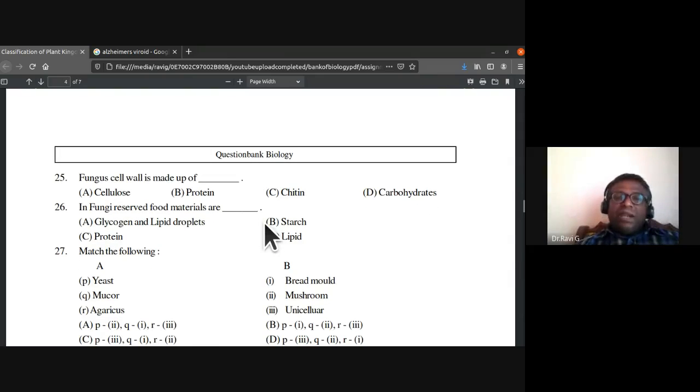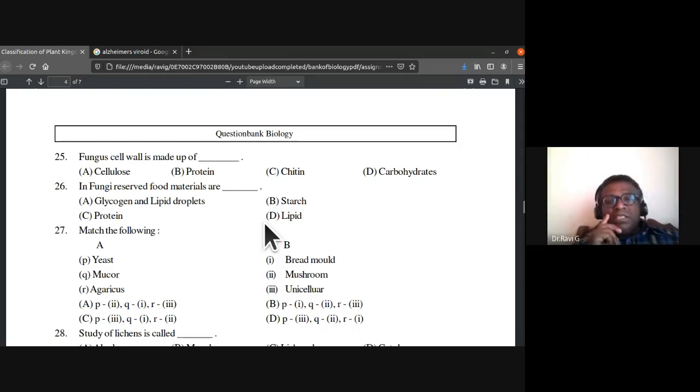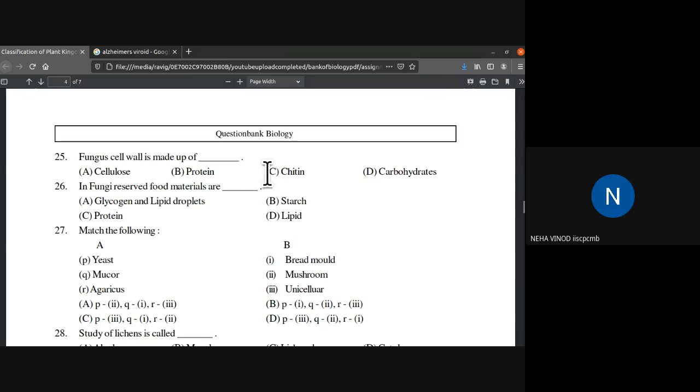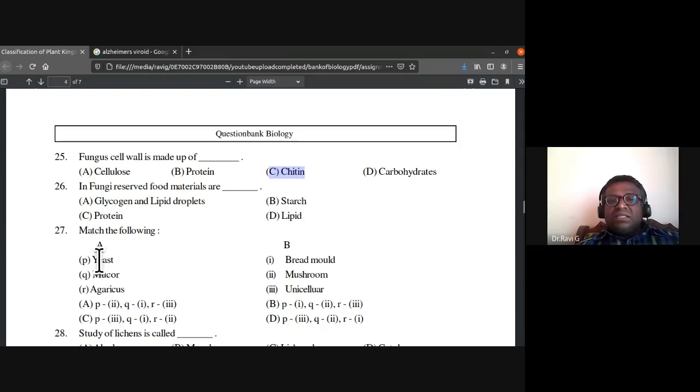Fungus cell wall is made up of. Is it made up of cellulose, protein, chitin, or carbohydrates? What is it made up of? It is a very important character on the basis of which fungi is placed separately. They are placed under a separate kingdom because of this attribute. What is that? Chitin. Very good. So the fungus cell wall is made up of chitin. Even in arthropoda, the exoskeleton is made up of chitin. So you have to remember this aspect.